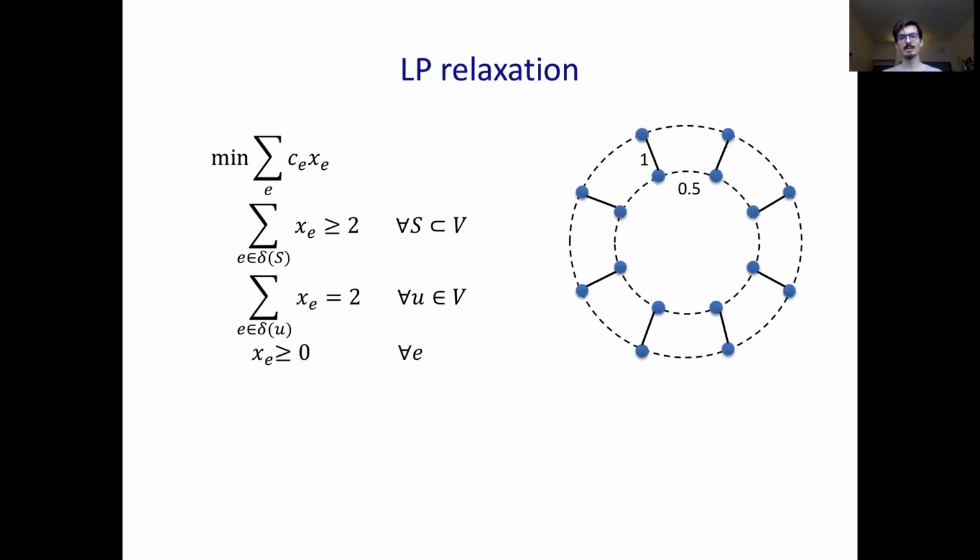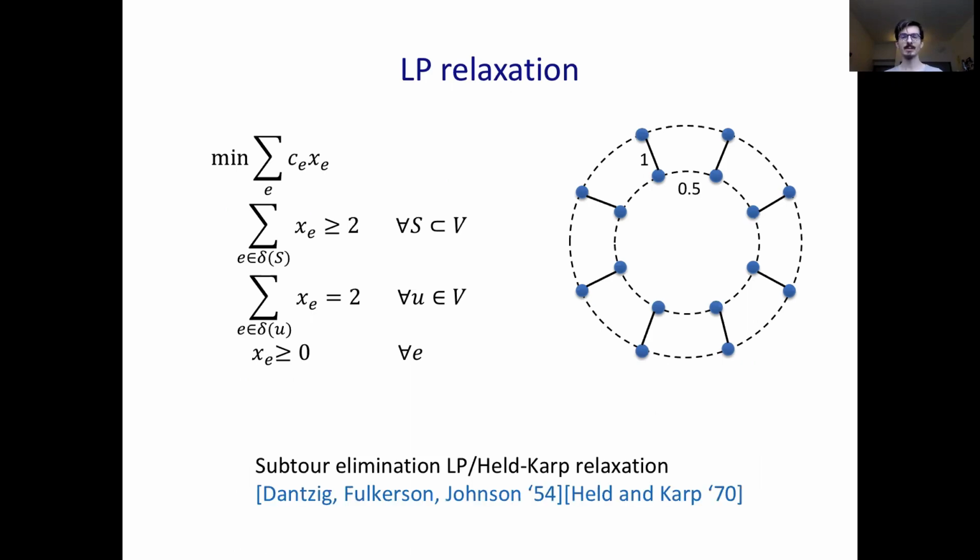One of the key tools in approximating TSP is this linear programming relaxation. It essentially asks for a fractional Hamiltonian cycle. So every vertex should have fractional degree 2, and every cut should have fraction at least 2. And this is known as the subtour elimination LP or the Held-Karp relaxation.